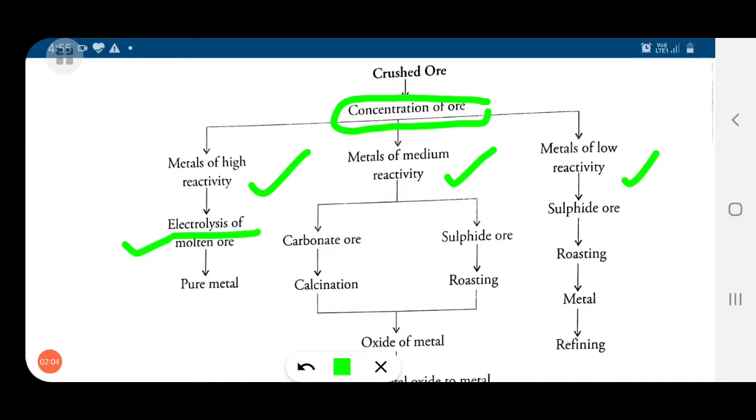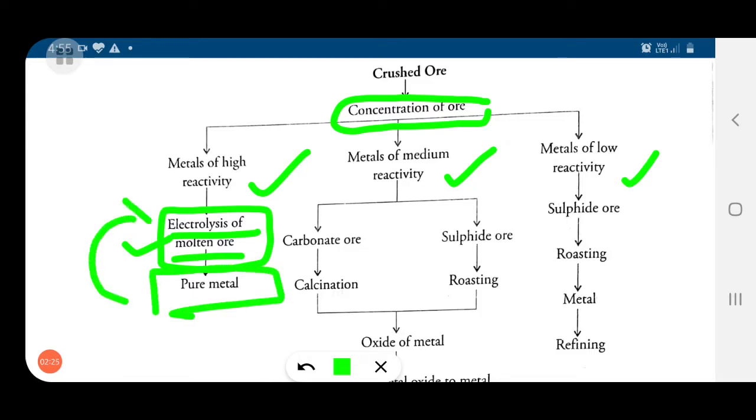In electrolysis we need an electrolyte, a cathode and an anode. The pure metal moves towards the cathode, and the impurities are left at the anode. So this is electrolysis of metal, and this is how we can achieve pure metal. If you want a pure metal which is very high in reactivity, then we have to employ this method.